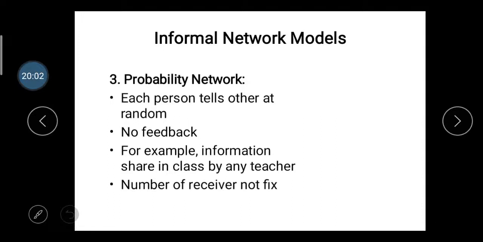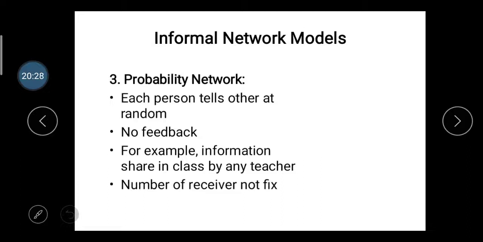In this probability network, there is no feedback; they cannot get feedback from others. For example, information shared in class by a teacher: the teacher can give information regarding the examination, the presentations, your syllabus.